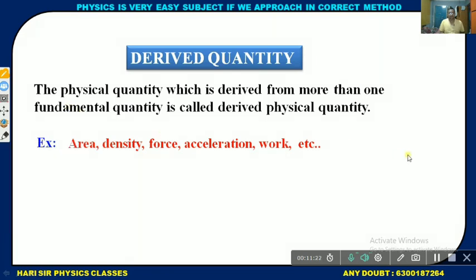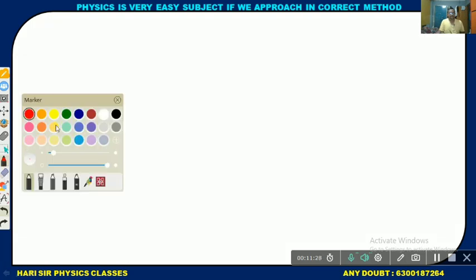And one more very important note point in this one.